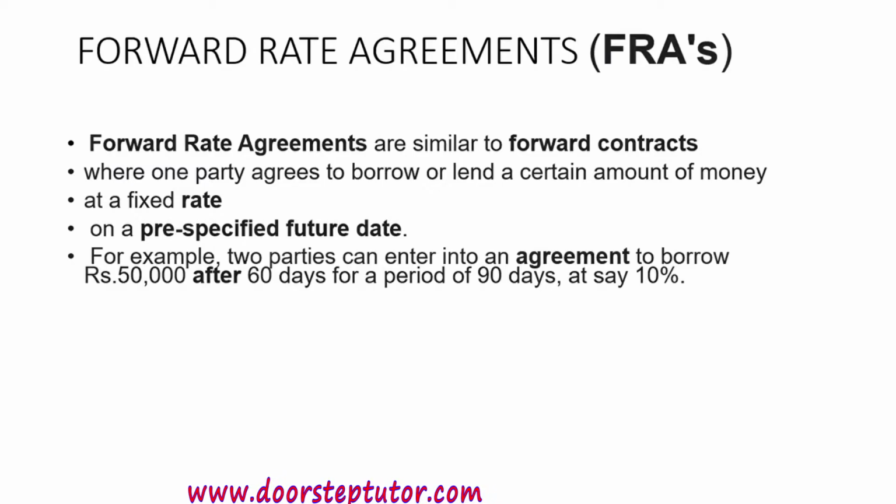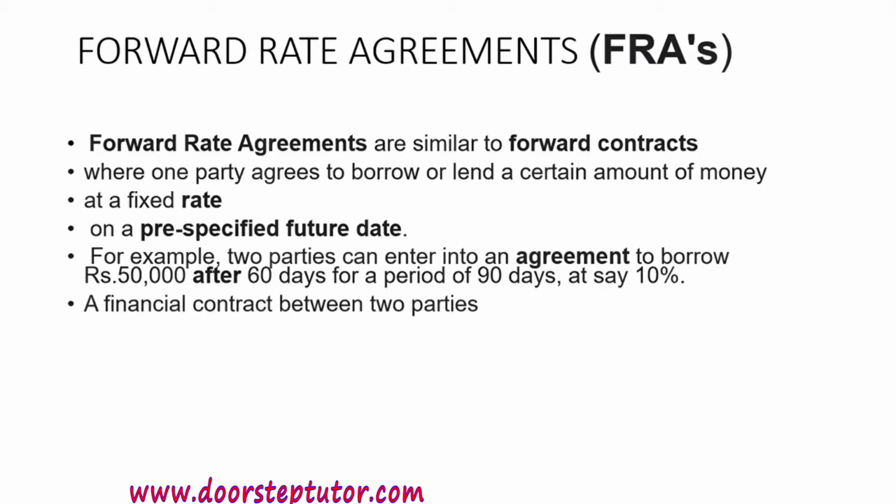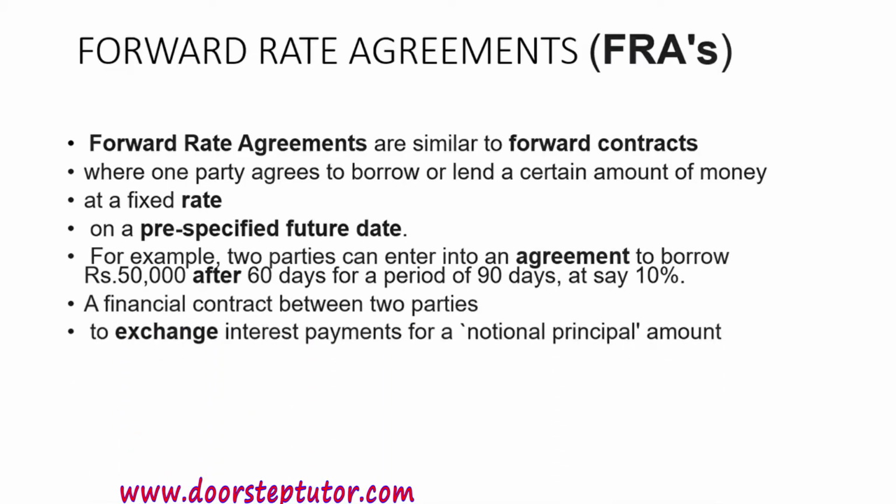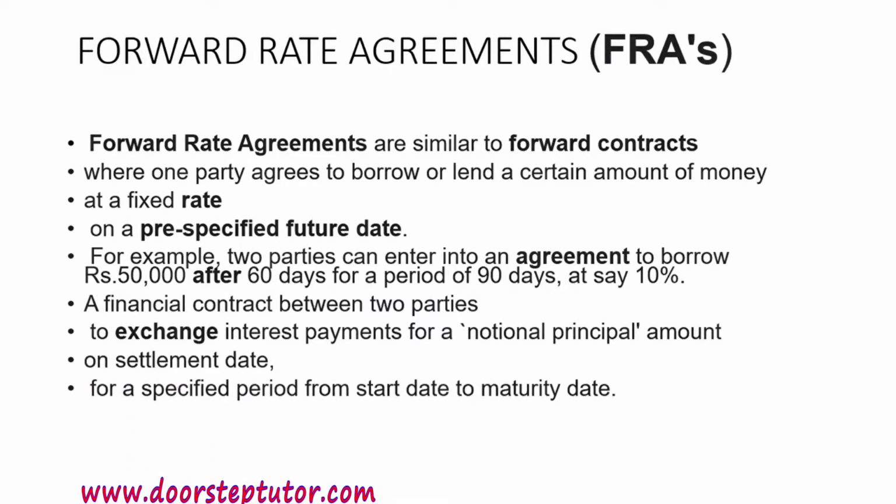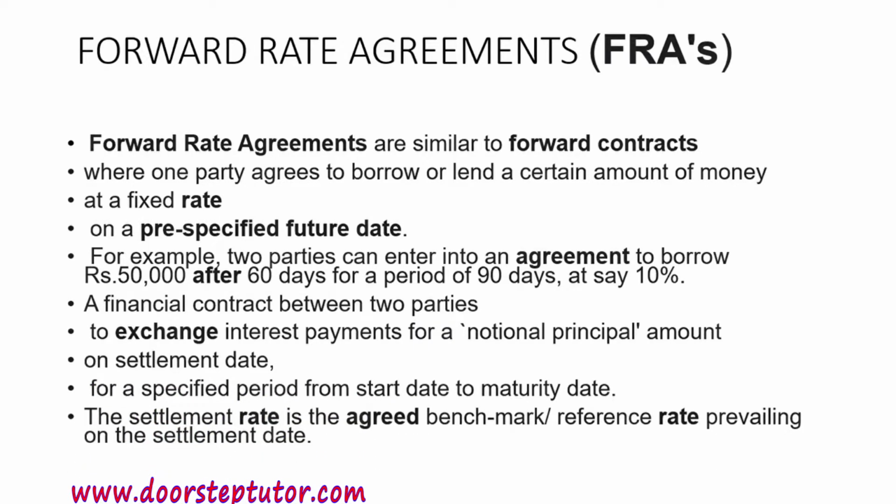I will borrow it from you or you will lend it to me after 60 days. It is pre-specified. For a period of 90 days you will lend me or I will borrow it at the fixed interest rate of 10%. So this is a forward rate agreement. It is a financial contract between two parties to exchange interest payments for a notional principal amount. It is important that the principal amount is notional but the interest is fixed and the time period is fixed. The settlement rate is the agreed benchmark or reference rate prevailing on the settlement date.